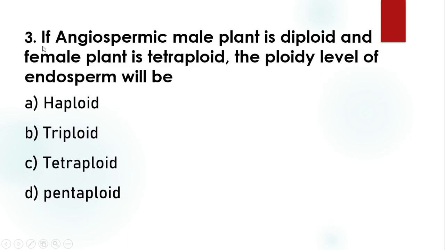Next question: if the angiospermic male plant is diploid and the female plant is tetraploid, what will be the ploidy level of the endosperm? The male plant is normal diploid, so the gametes are haploid. But the female plant is tetraploid, so its gametes become diploid.